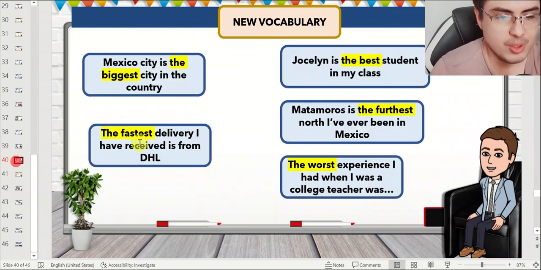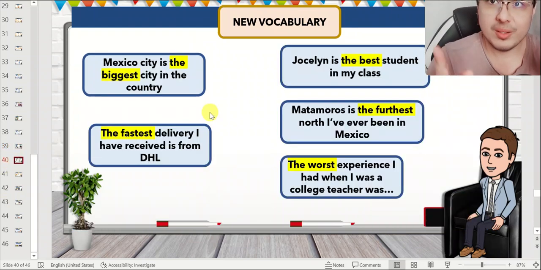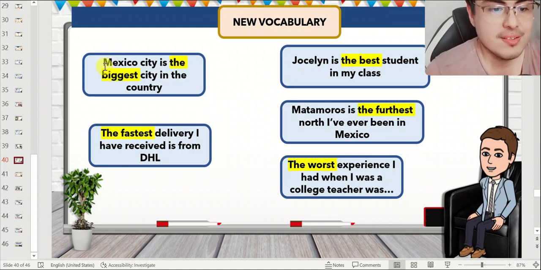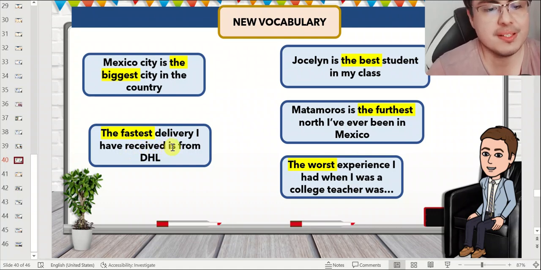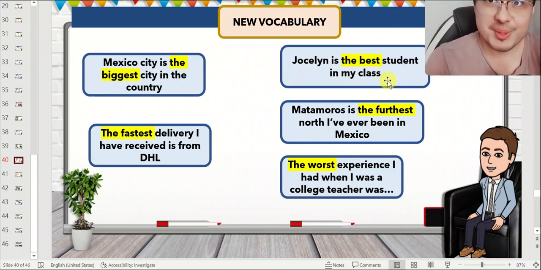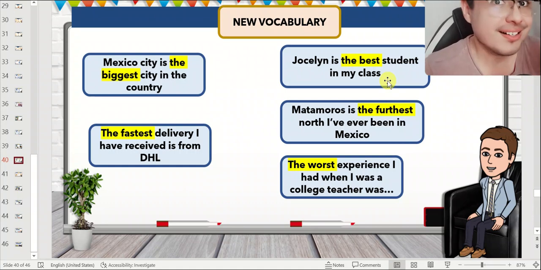But in the superlative form, we compare one thing or one person with a group of people or with a group of things. So we have Mexico City is the biggest city in the country. The fastest delivery I have ever received is from DHL. Jocelyn is the best student in my class. So best would be the superlative form of the word good.